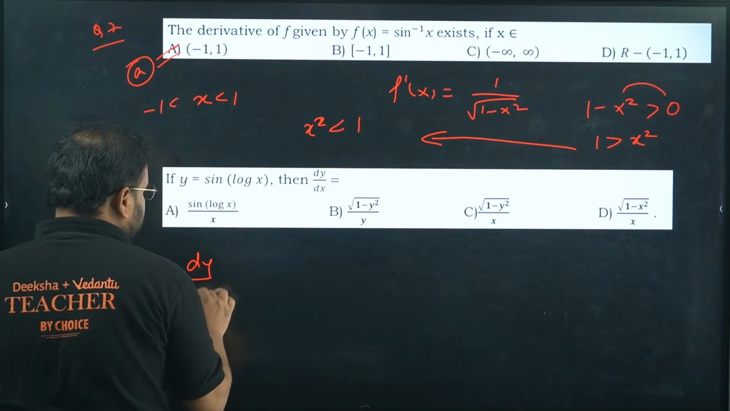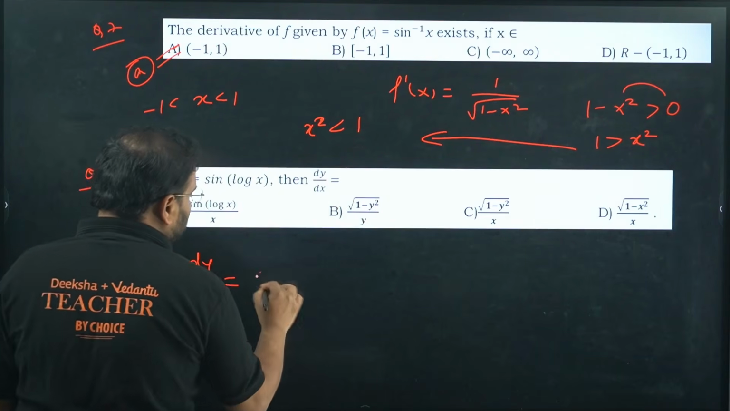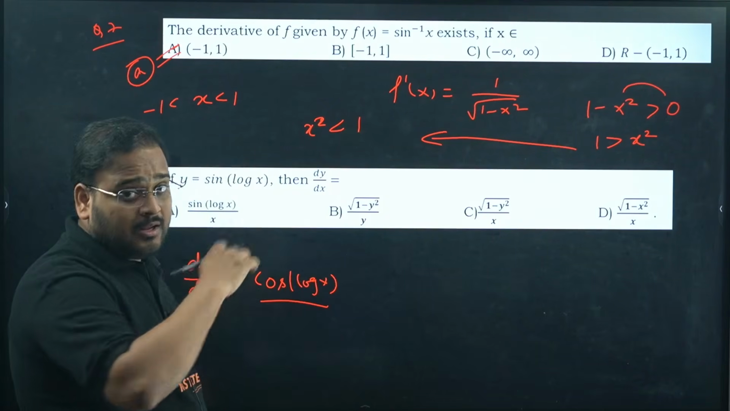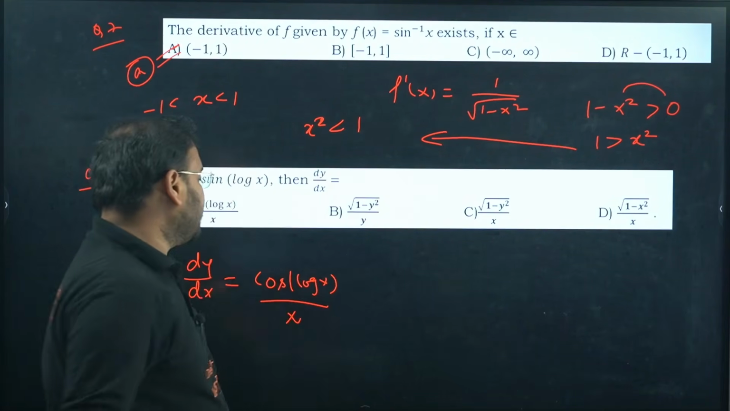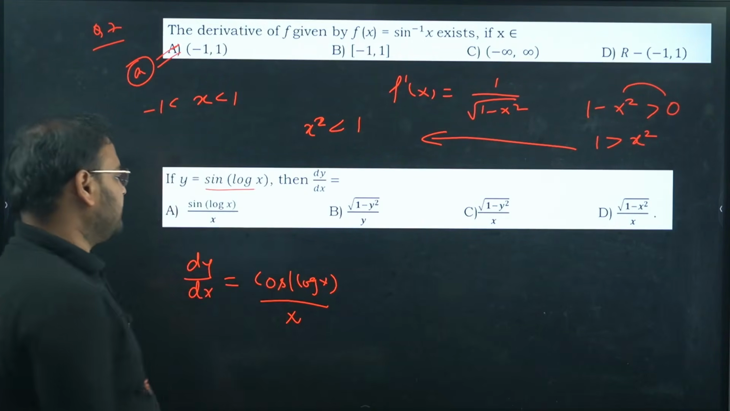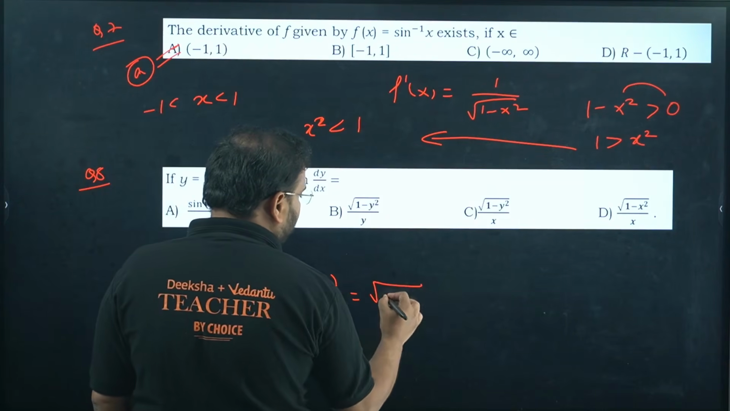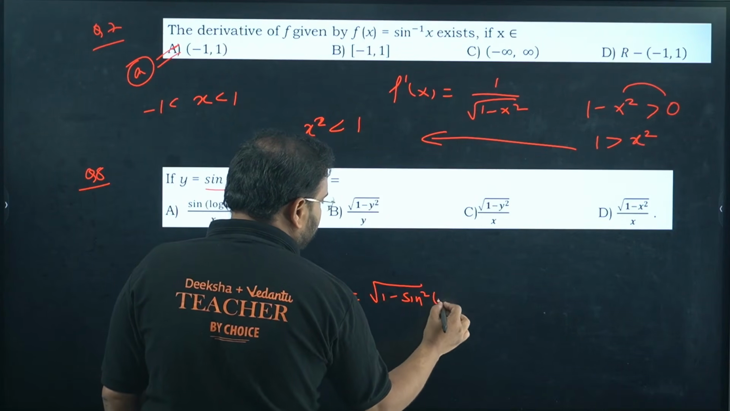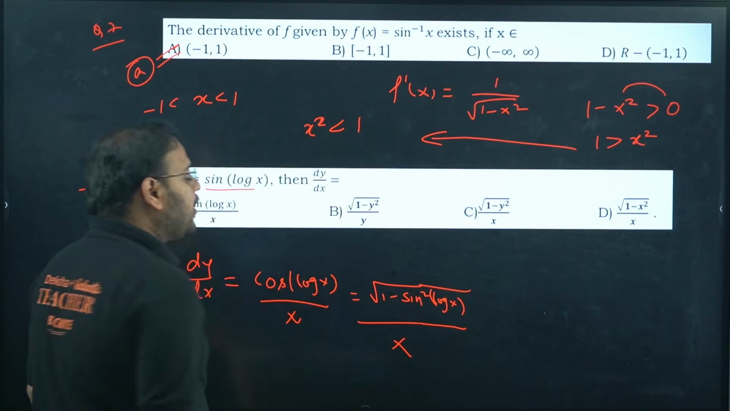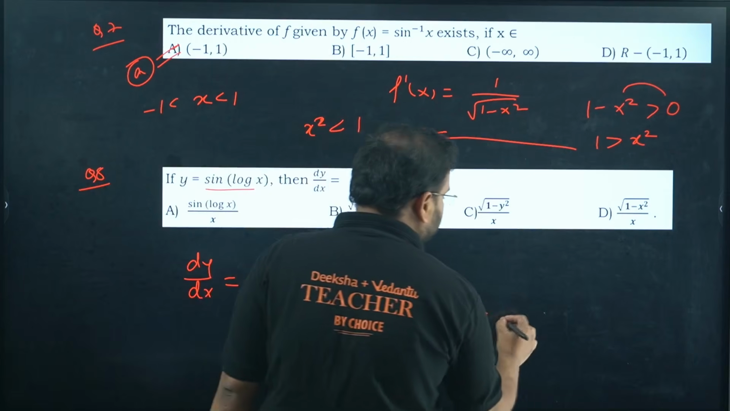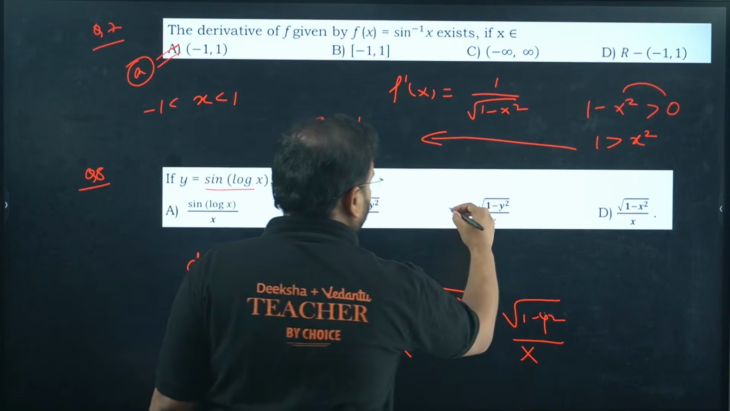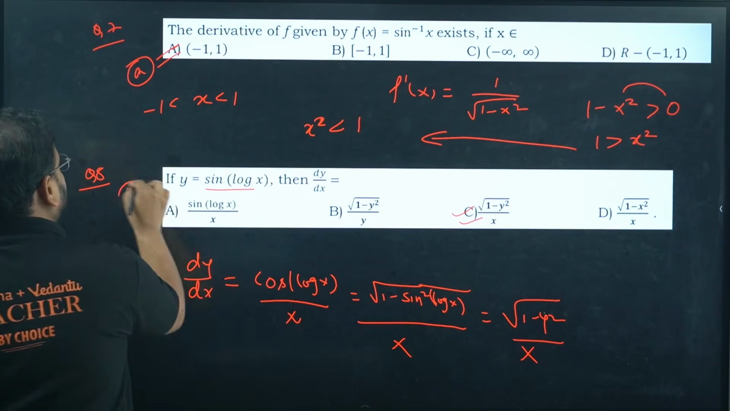So dy by dx becomes, sin becomes cos. So cos of log x divided by derivative of log x by the chain rule. Yeah, you get 1 by x. We don't have cos, but if sin log x is y, then what is cos log x, sir? Root of 1 minus sin square log x upon x. What is sin square log x? Simply y square. So what is my answer? Root of 1 minus y square by x. So C is correct. 8th one is C.